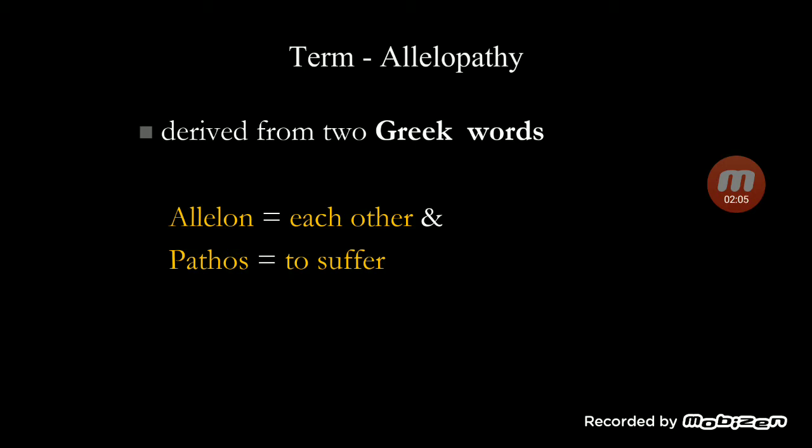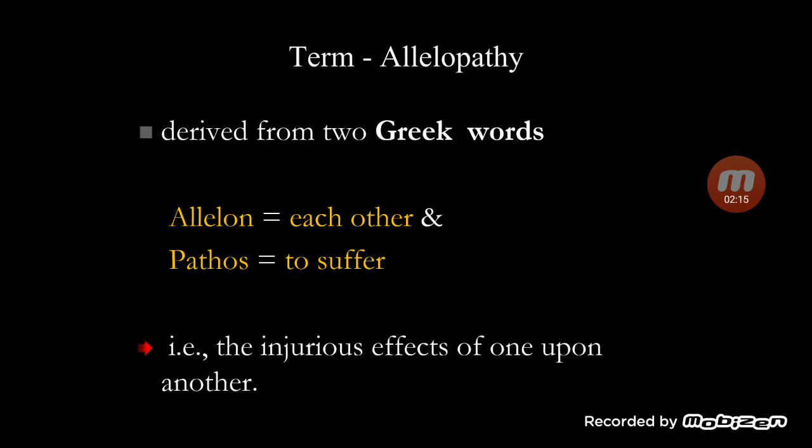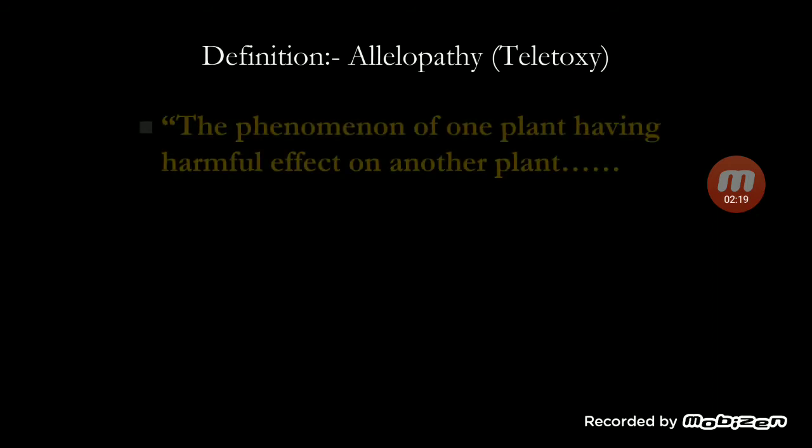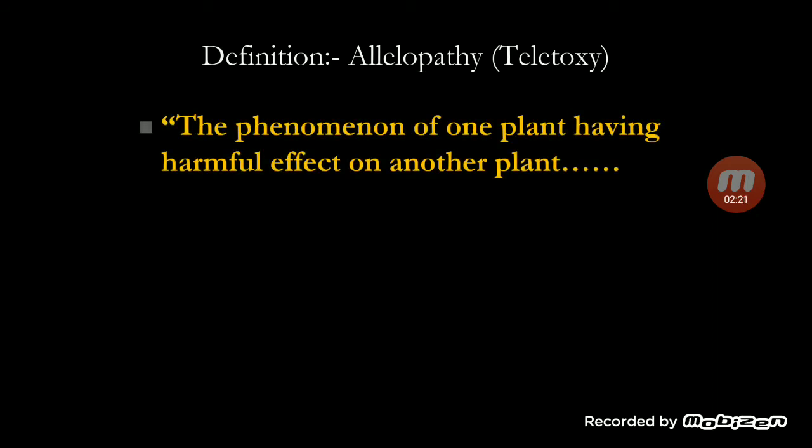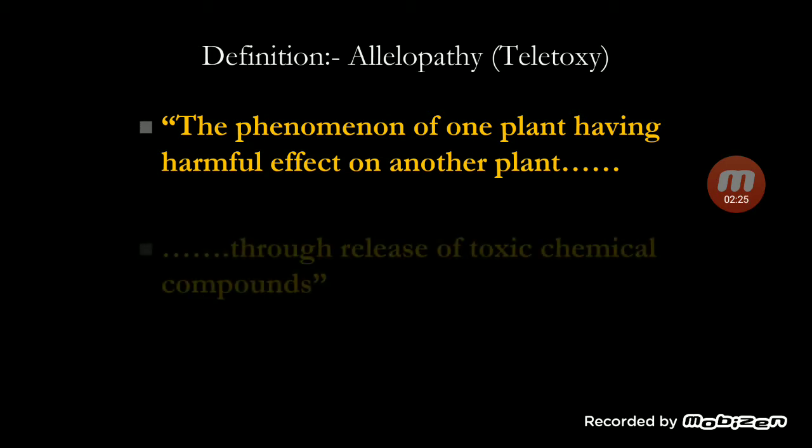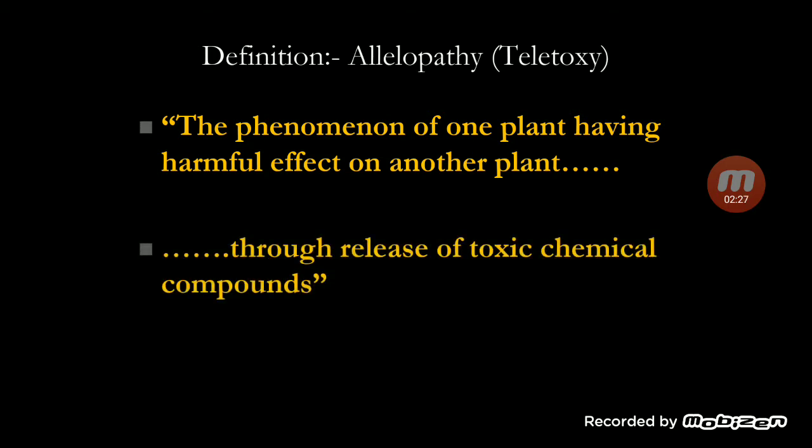One plant has a toxic effect on another plant due to the release of some chemicals into the soil, and that is called allelopathy, the injurious effects of one upon another. It is also known as teletoxy. It is the phenomenon of one plant having a harmful effect on another plant through the release of toxic chemical compounds. It may be a direct effect or an indirect effect.